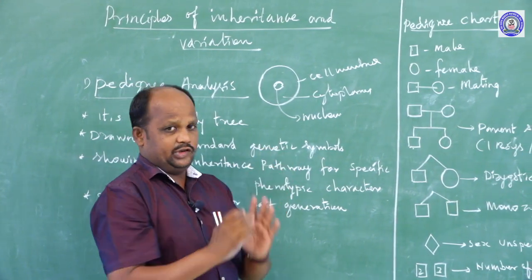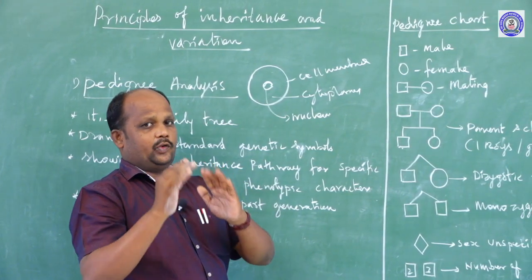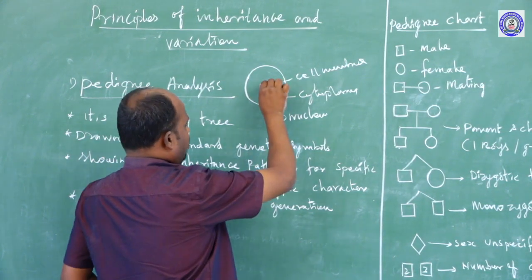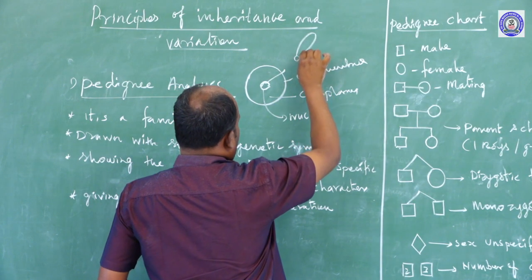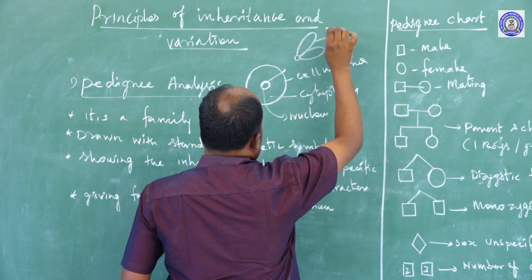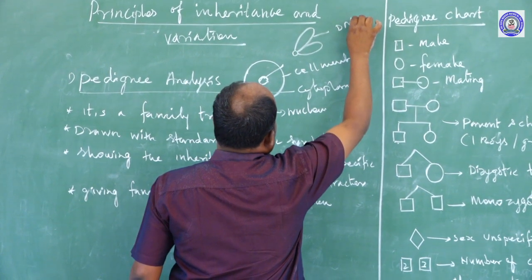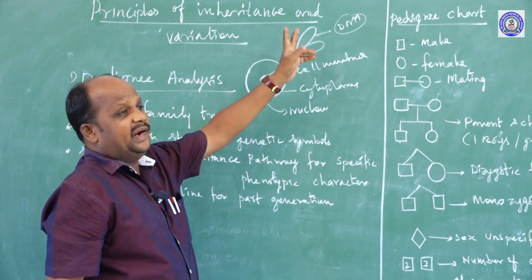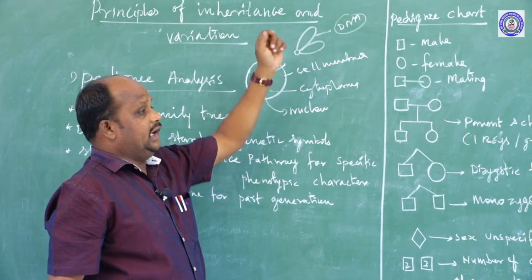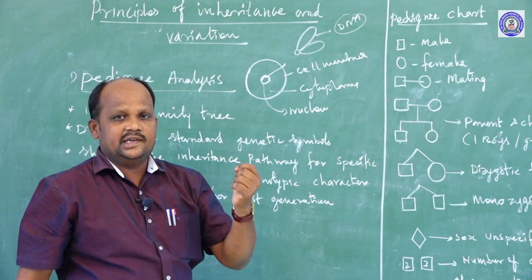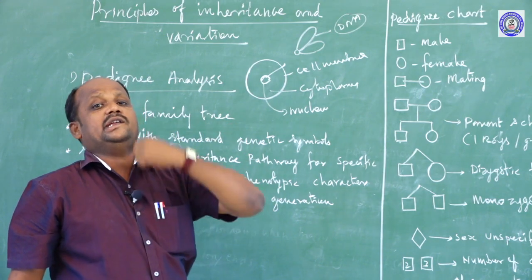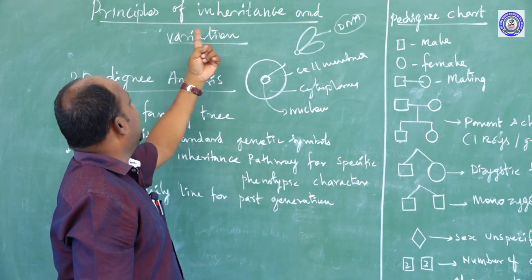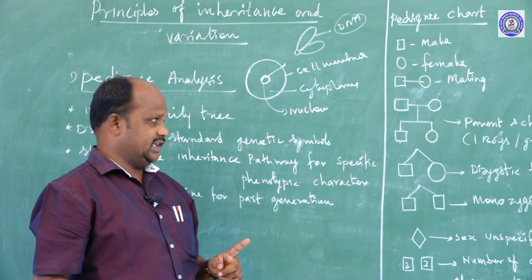At the time of cell division, the matured cell divides, and the nucleus converts into chromosomes. The chromosome is made up of a number of DNA molecules. Inside the DNA there are genes. The gene transfers the genetic characters from the parent to children. That is inheritance.